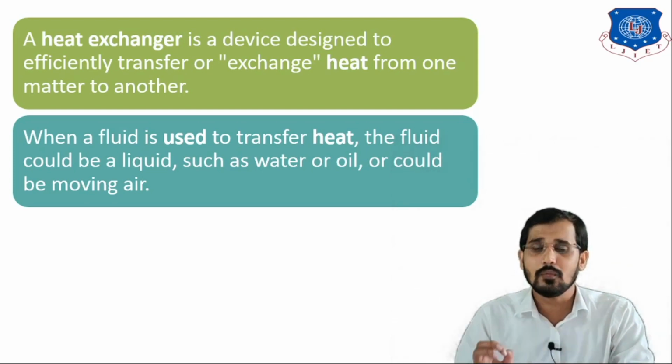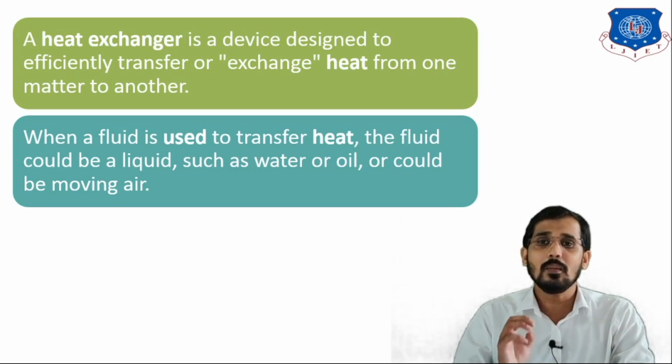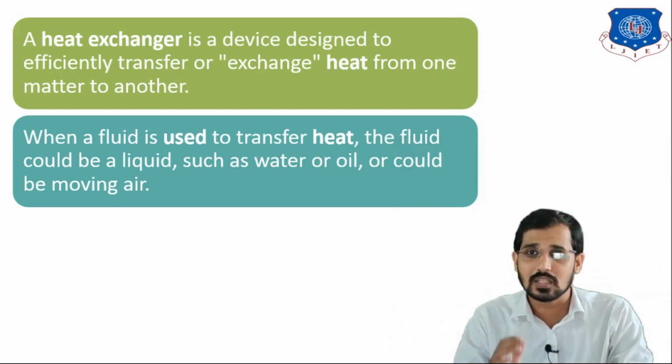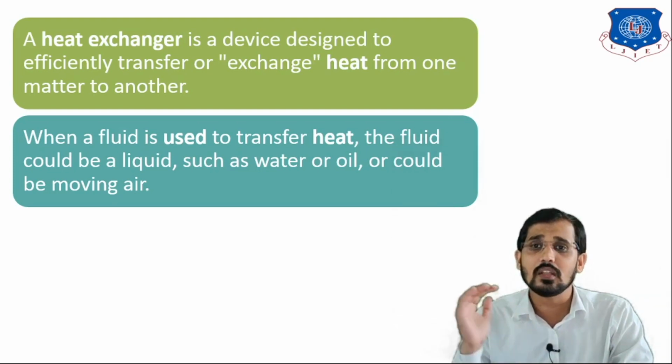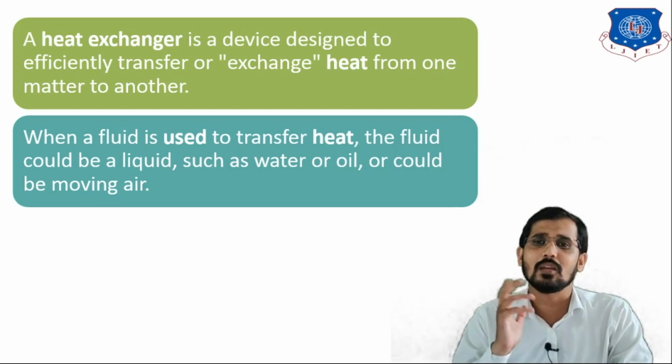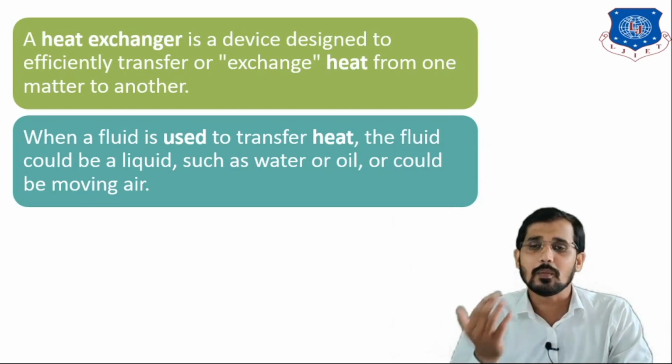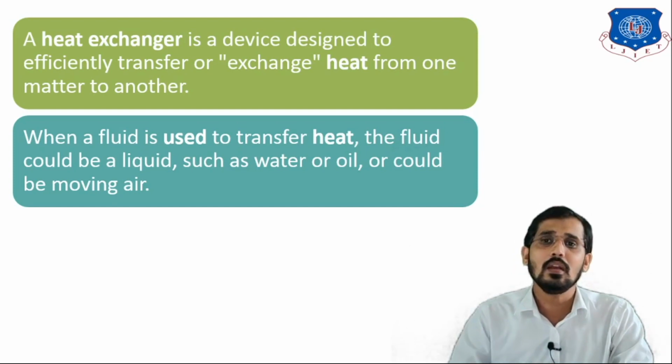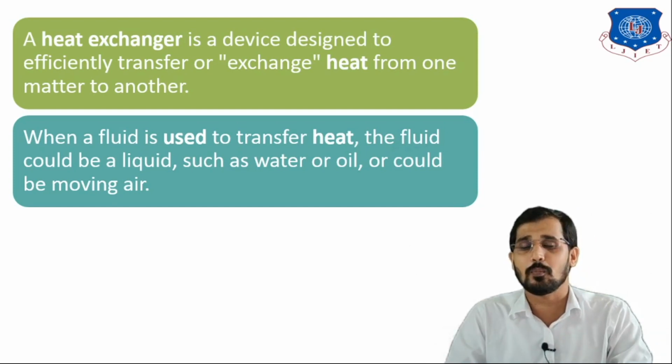We are removing heat from the hot fluid by using another fluid, that is the cold fluid. Notice the meaning of fluid. A fluid is one type of flowing stream. Whatever stream has flowing characteristics is nothing but a fluid. That may be the vapor phase, meaning gaseous phase, or the liquid phase.